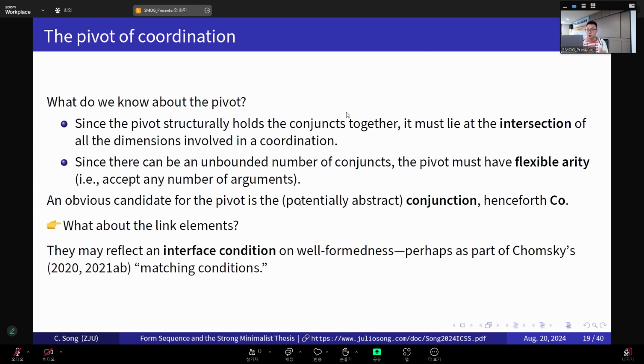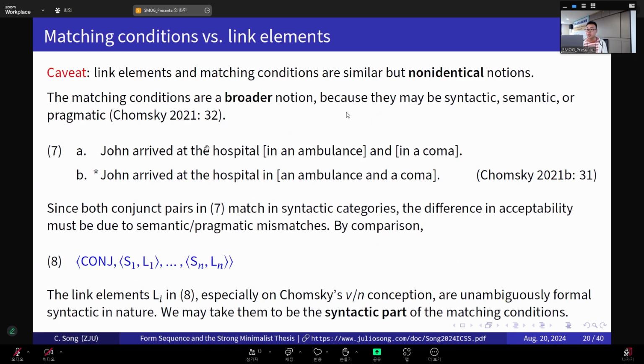Let's also remember, since we're talking about Chomsky 2019, that in 2019 he was talking about explicit link elements. Well, we can take the link elements to reflect an interface condition on well-formedness, perhaps just as part of Chomsky's later matching conditions. So from Chomsky 2020 on, he stopped talking about explicit linking, but switched to implicit matching. But as I will show immediately next, even though the link elements could be considered part of the matching condition, the two notions are still different. They're not the same notion, because the matching conditions are a broader notion.